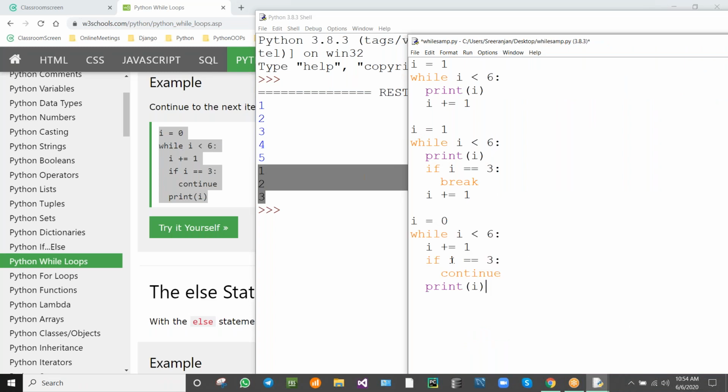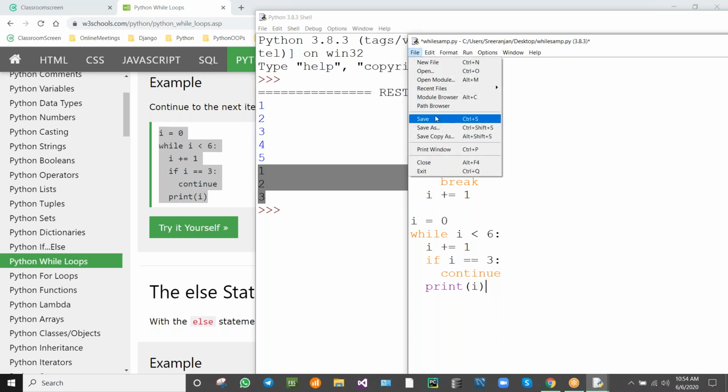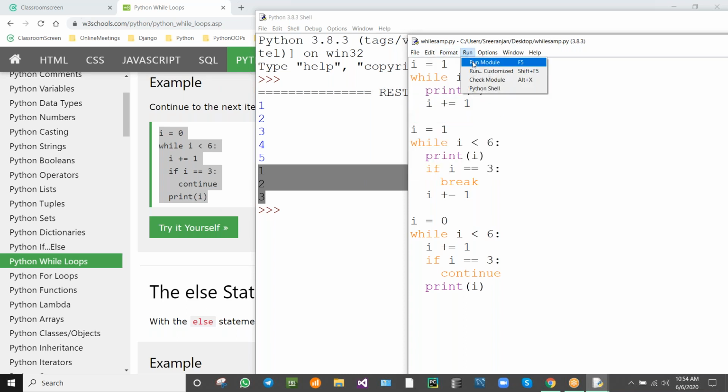So continue, what will it do? It will check the condition, and continue means it will jump that condition. I is equal to 3. See here the output. By seeing the output we will come to know I is equal to 3.